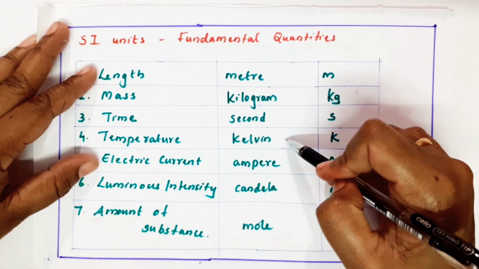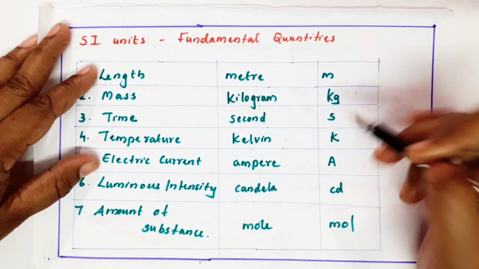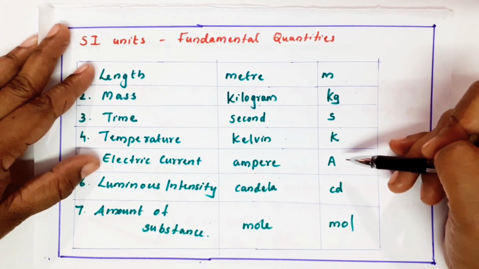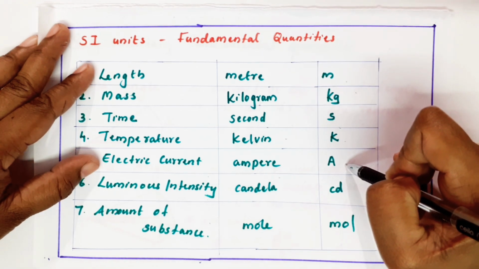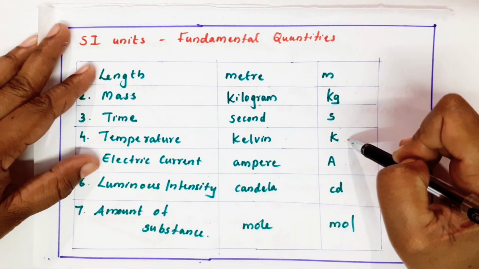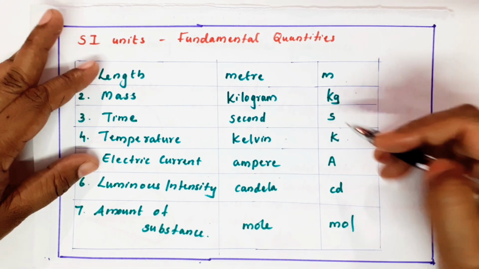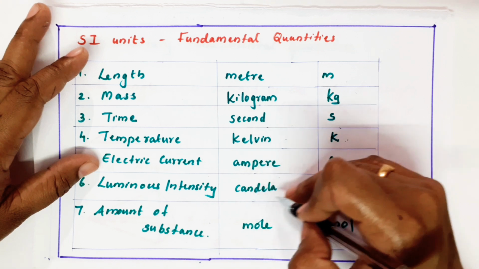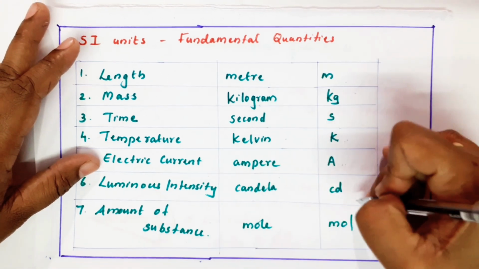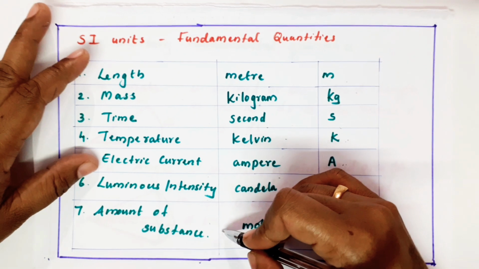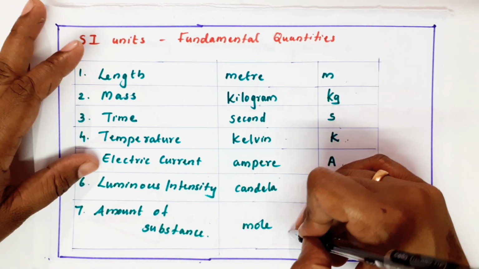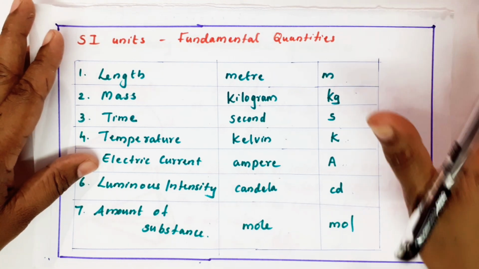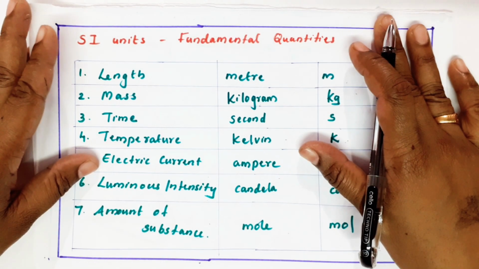Temperature, Kelvin, and it is K. Electric current, ampere, and it is A, capital A. Kelvin is also capital K, and electric current is capital A. Luminous intensity is expressed in terms of candela, cd. Amount of substance we use in chemistry is mole, and the unit is mole or mol. These are the 7 basic fundamental quantities.